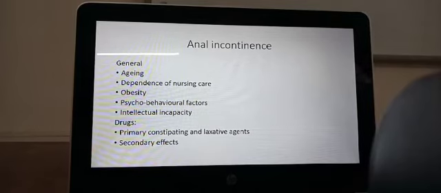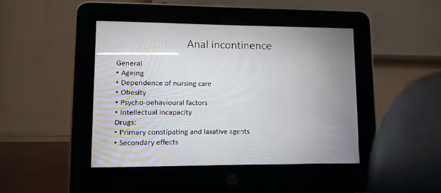Anal incontinence can be general also. Generally, they can occur with aging, old people, dependence on nursing care, some people who are constantly dependent on nursing care. Obesity can cause it, because the nerves may have to be stretched and they can lose their function because of their stretching. Psychobehavioral factors can also cause anal incontinence. Intellectual incapacity like mental retardation can cause anal incontinence.